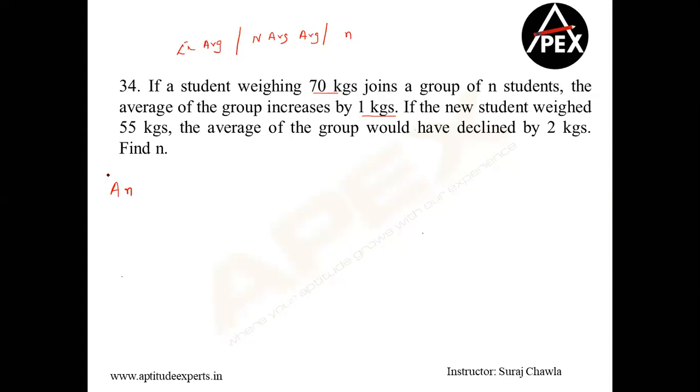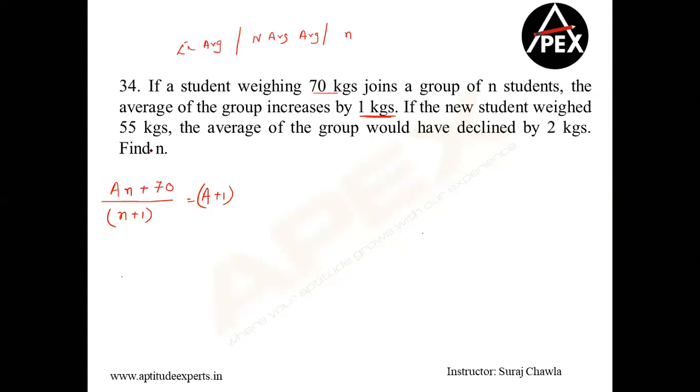So let's say the existing average is A and the number of people is N. So A into N is my sum total. Plus a student weighing 70 joins the group. So after he joins, my number of people in the group becomes N plus 1. And it says the average increases by 1. So therefore the average would now become A plus 1.